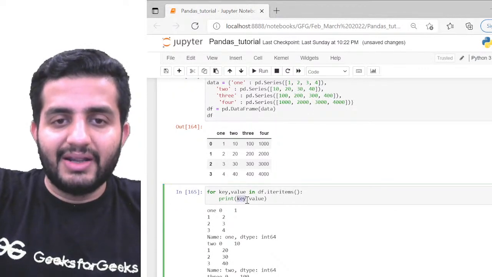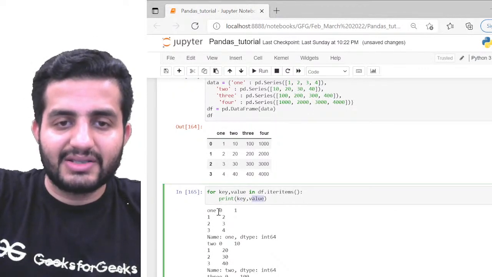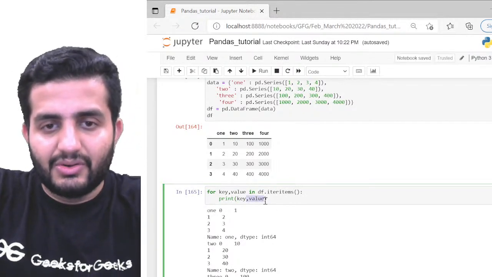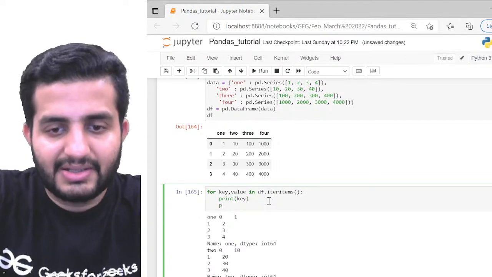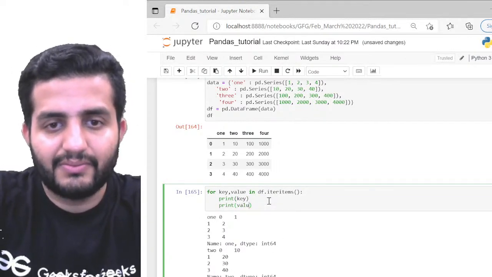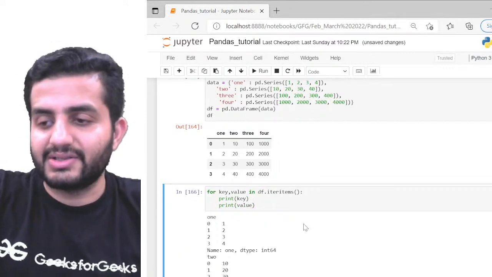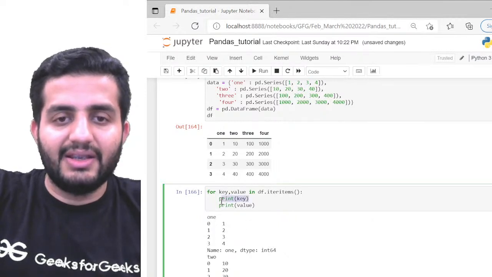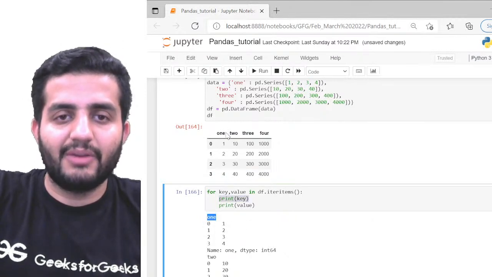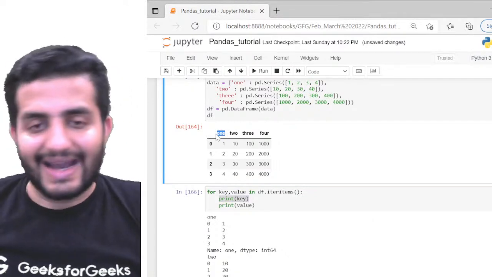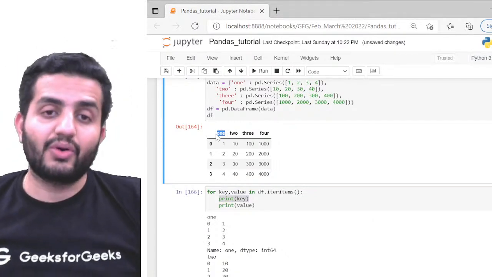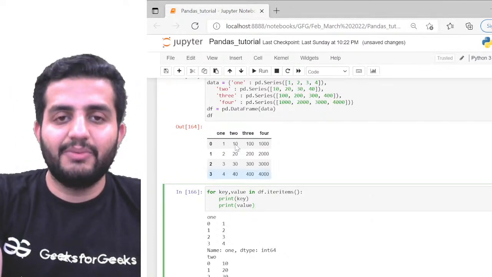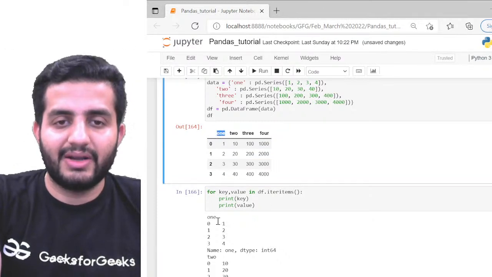So I'm printing the key and the value. What is my key here? You can see this is what is getting printed. I have ONE here. I'll not print it like this; I'll print it in a separate statement, so print value. Now look at this. I have printed ONE. This is my first key, and I'm printing the key here. The key is 1, which is my column header. So always remember, iteritems is giving me the iteration over columns. Over columns. So here with iteritems, the first key would be the column header ONE, so this is what I'm printing here.